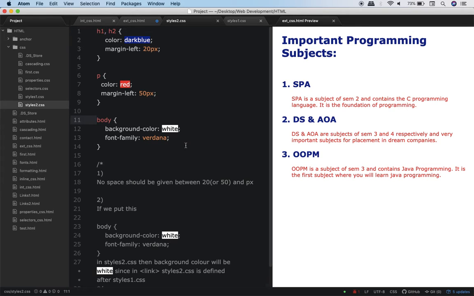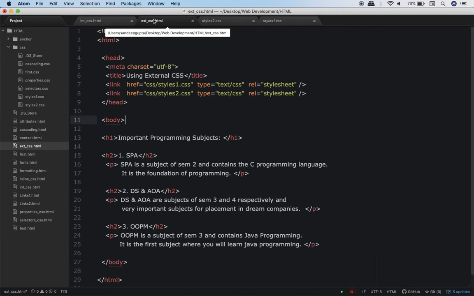Is it listening to styles1.css or styles2.css? Obviously styles2.css. Can you tell me why? The answer is very simple. It is listening to styles2.css because in this HTML file, the link for styles2.css is after the link for styles1.css. So the web browser will listen to that CSS file which has been listed more recently. Okay, I hope that is simple.